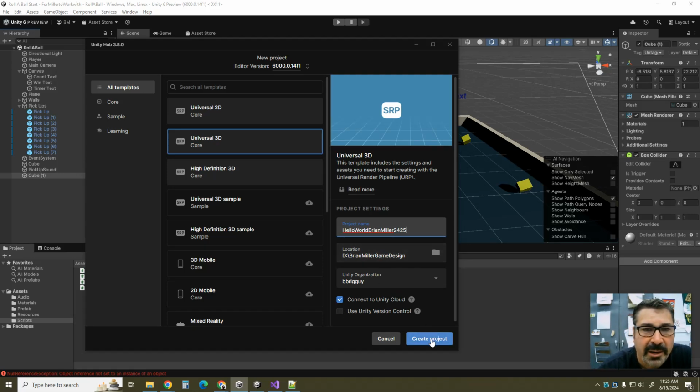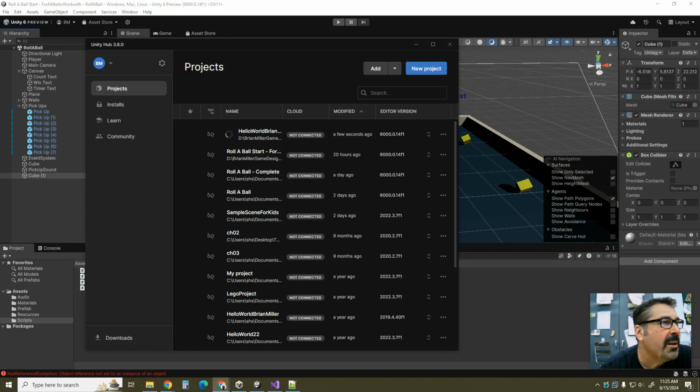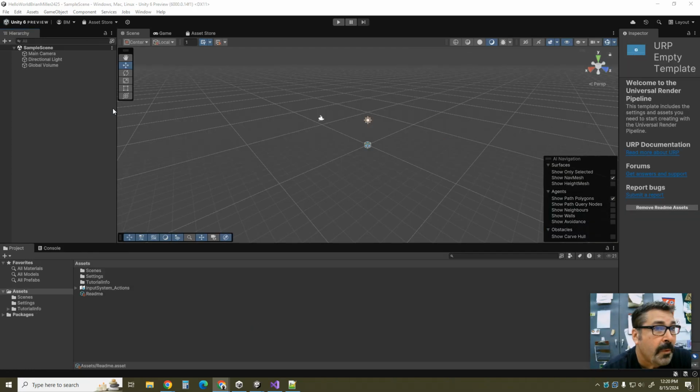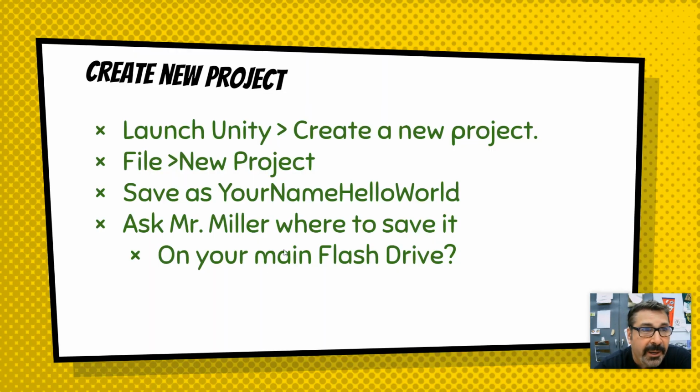Okay, so we're going to create project, and it's going to take forever. So I'm going to hit pause on this video while it's creating. Okay, so it took forever, but this thing finally opened. So we have a blank scene in Unity. Let's take a look and see what we're going to do next.